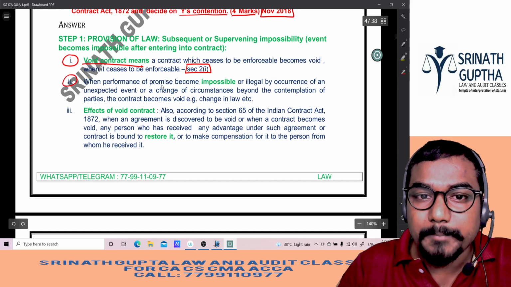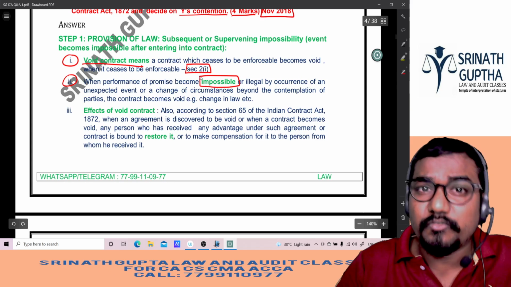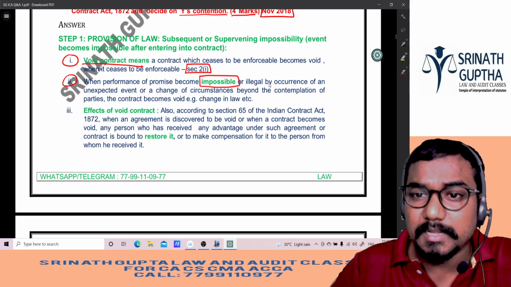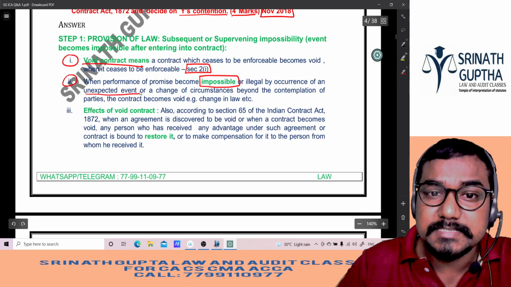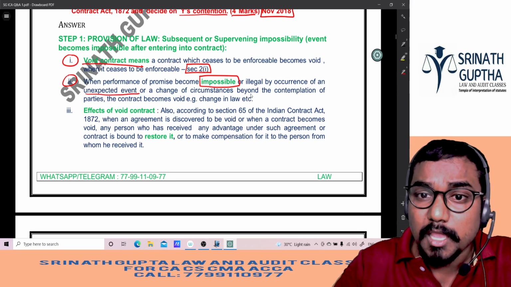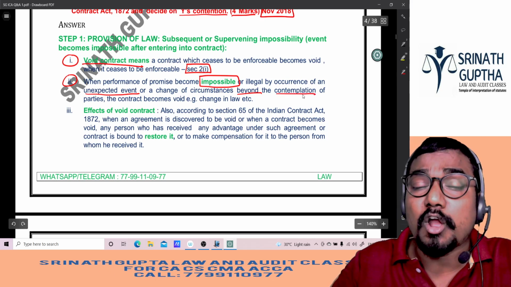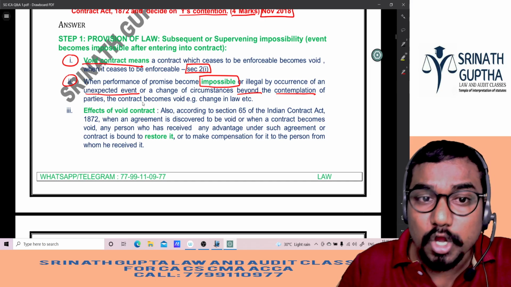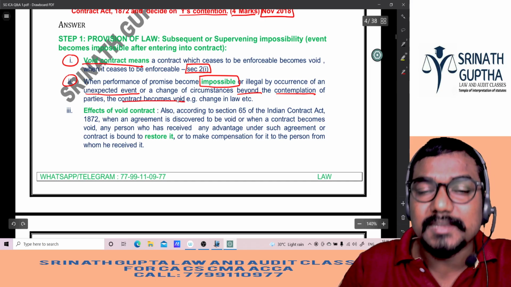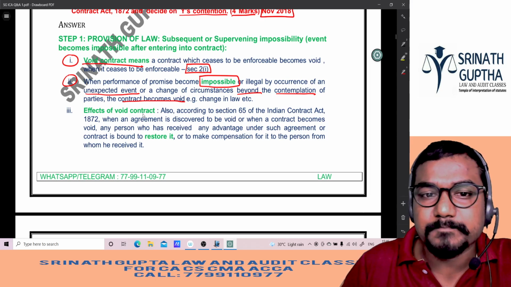And when performance becomes impossible, here performance becomes impossible because of the floods, or illegal by occurrence of any unexpected event or change of circumstances beyond the contemplation of the parties, the contract becomes void. Contemplation means expectation. Void contract हो जाता. So the effects of the void contract.